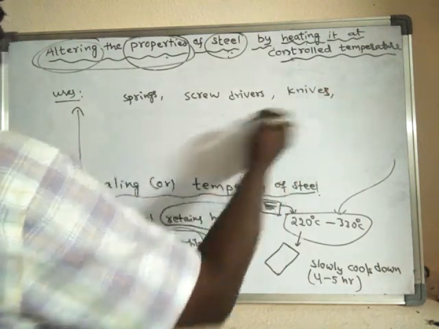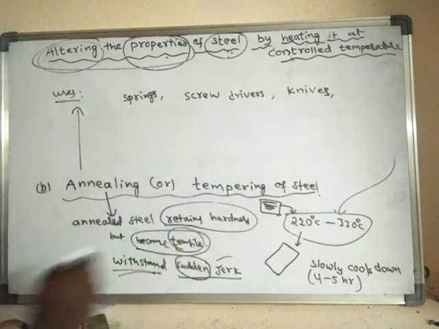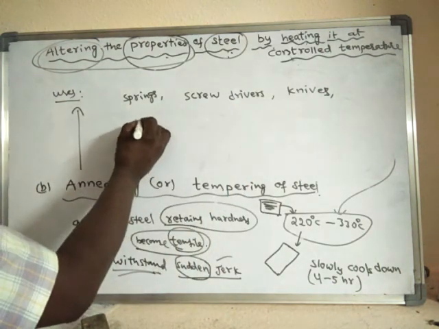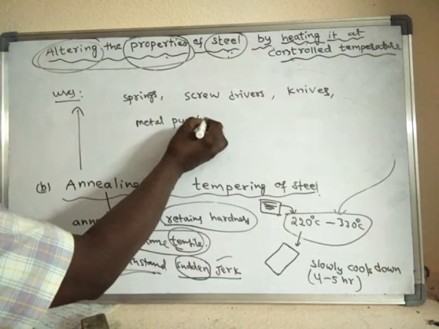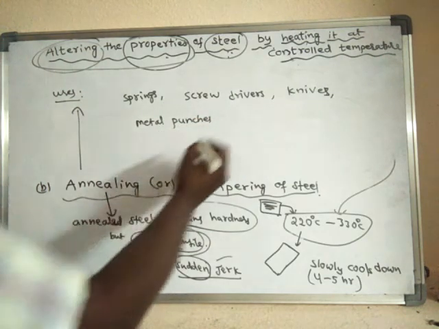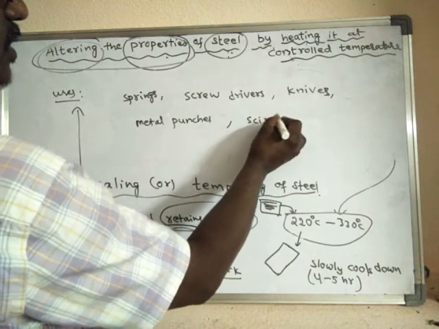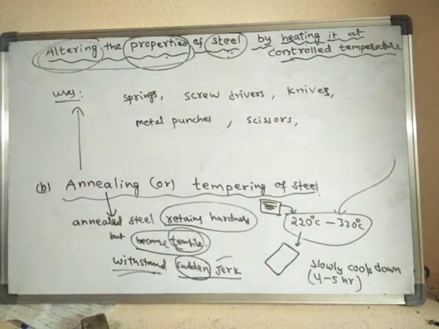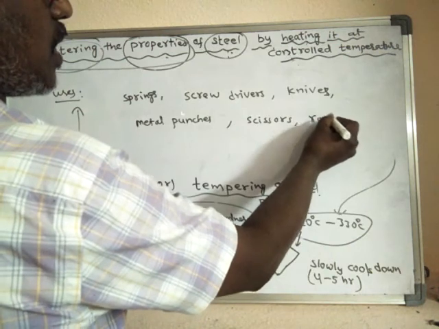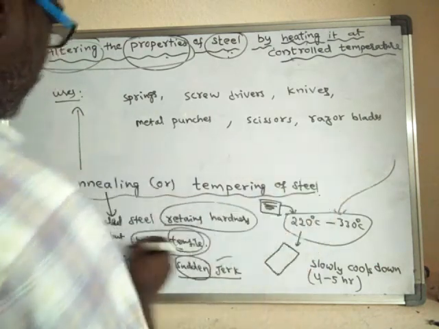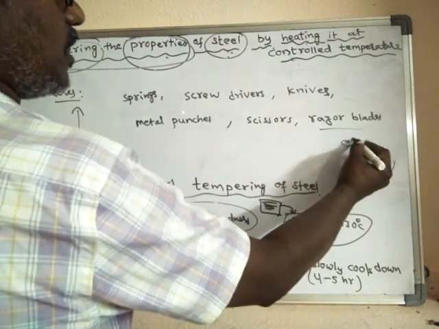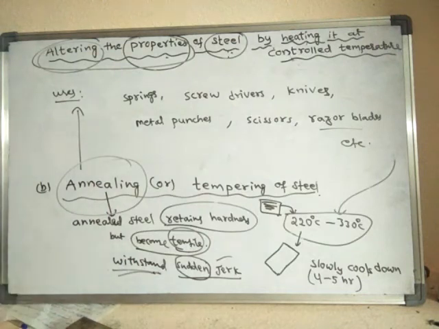It is used in the manufacturing of springs, screwdrivers, knives, metal punching machines, metal punches, scissors, and also razor blades. Razor blades are made from annealed steel. So these are some of the uses of the process of annealing and annealed steel.